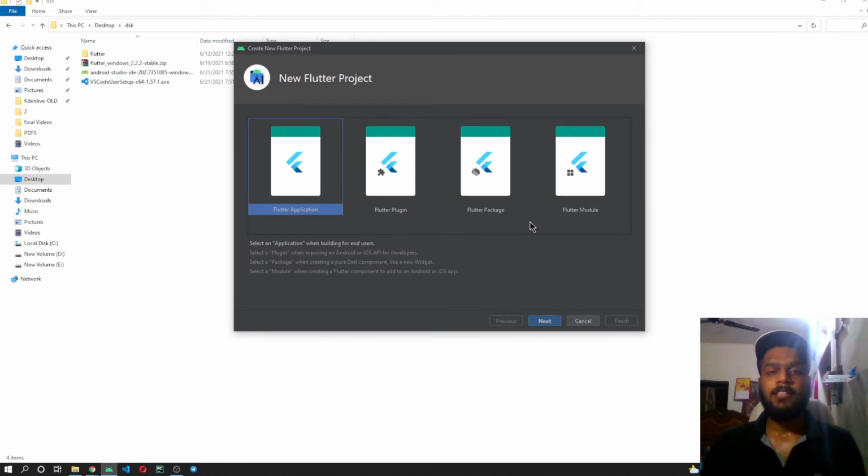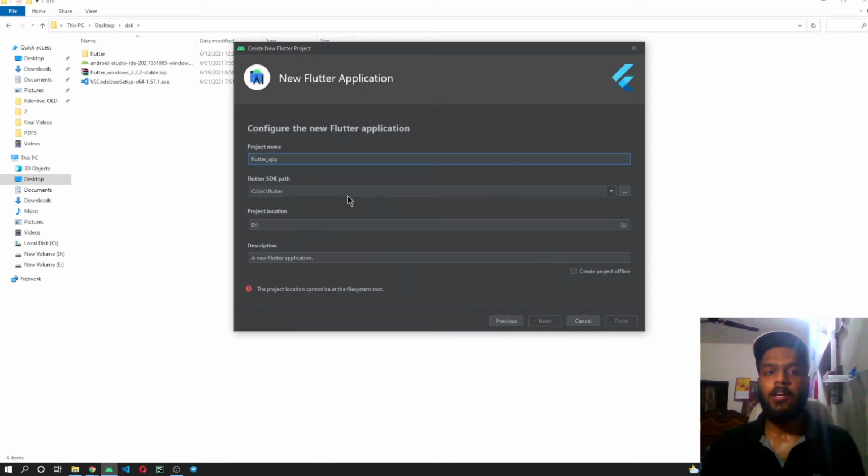Here you can see that, as I was saying, you are provided with multiple options to create various different things inside Android Studio. So you can create a Flutter application, a Flutter plugin, a Flutter package, or a module for Flutter. For now we'll be starting with the Flutter application and clicking on next.